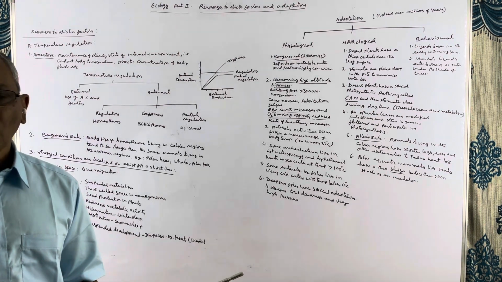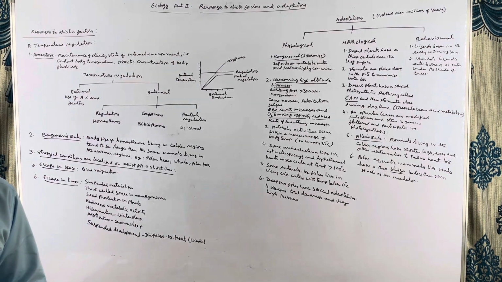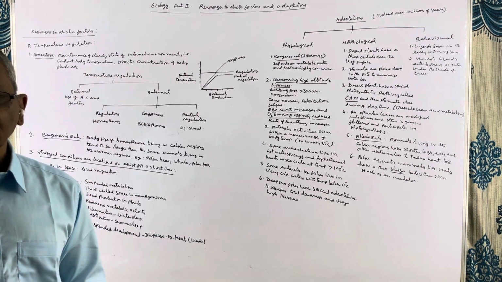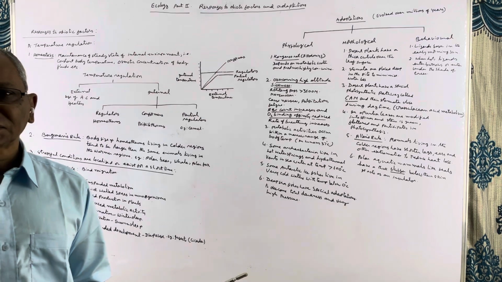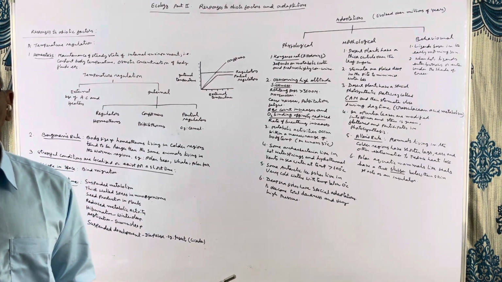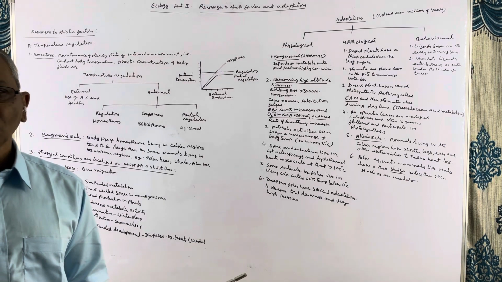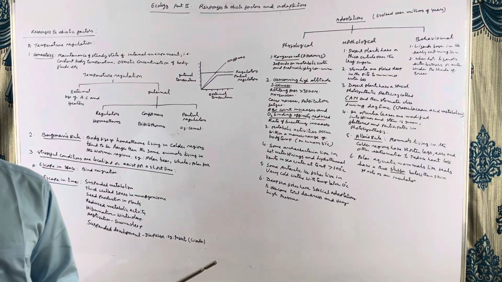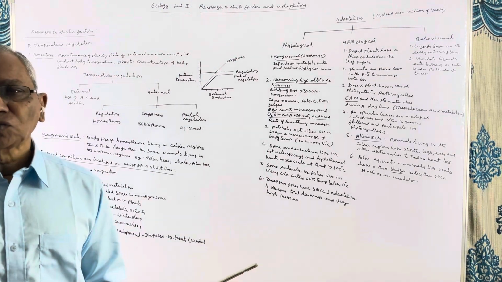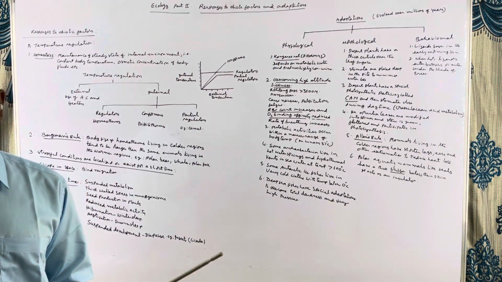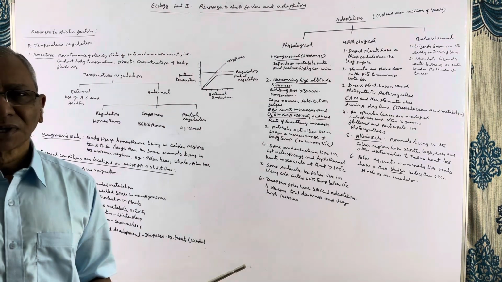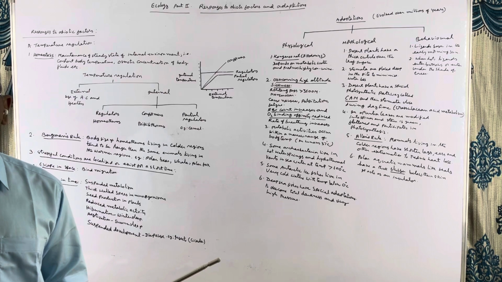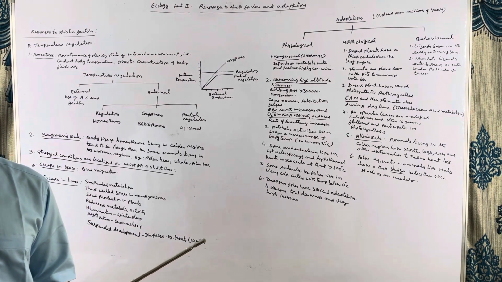If the body size is small, remember this point very carefully. If the body size is small, the ratio between the surface area and body volume will be more. If the body size increases or is bigger, the ratio between the body surface area and volume will be less. This has great bearing in the case of warm-blooded animals. Bergmann's rule applies to only warm-blooded animals that live in the polar regions and also in tropical regions.